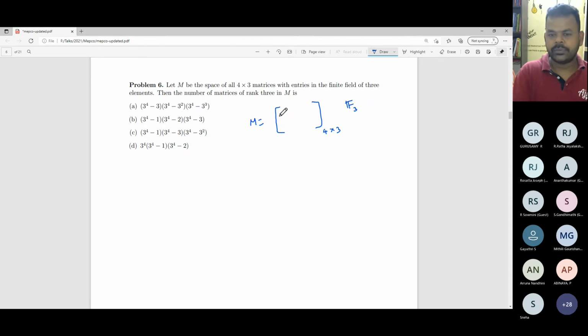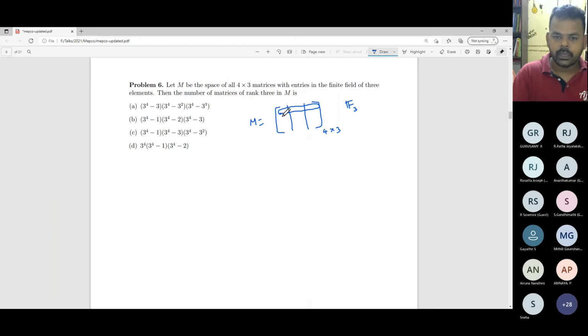Okay, so without loss of generality, let us try to work with only the first 3 rows. So for the first row, how many choices are there? So the first row consists of how many elements? 3 elements. Okay, so I want a matrix which has rank 3.